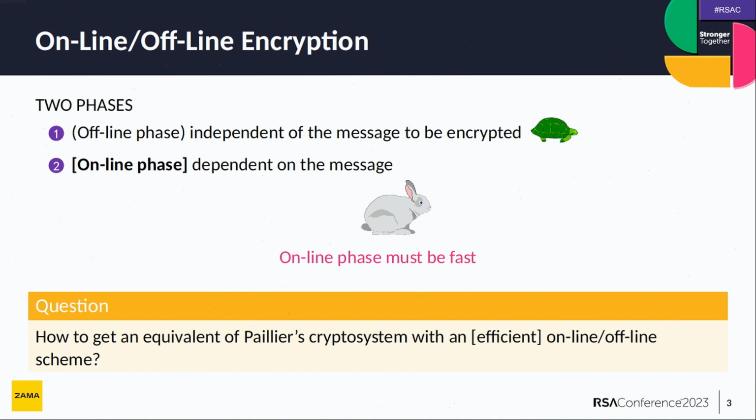And so the question I'd like to answer in this talk is, how can we get something equivalent to Paillier that has a fast online encryption phase? So the goal is really to get the fastest possible online phase for encryption. And of course, we'd like the scheme to be additively homomorphic.